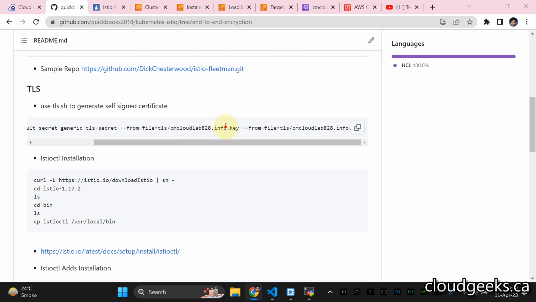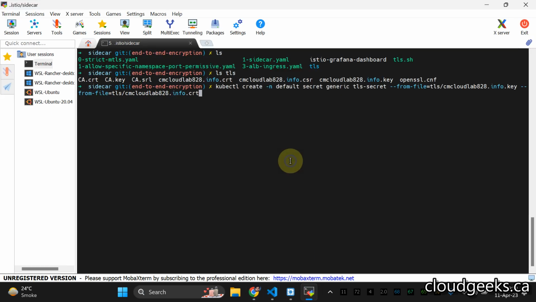This is the name of my domain. We are going to use this particular key, and we are going to use this cert. It is going to be in the default namespace. So what I'm going to do is copy this command and simply paste it here. What it does is create one secret in my default namespace.